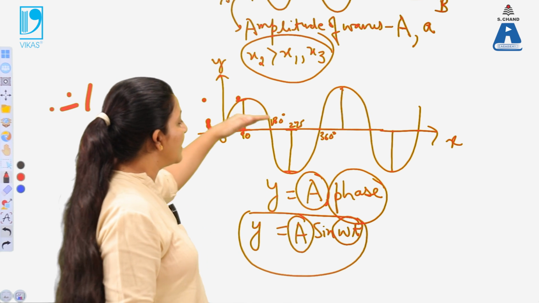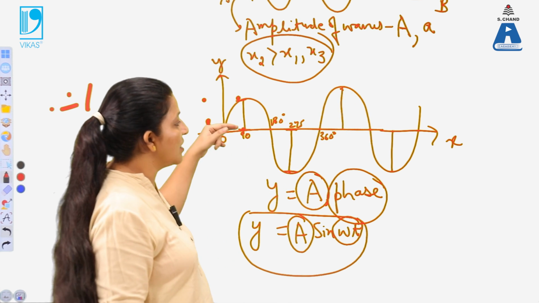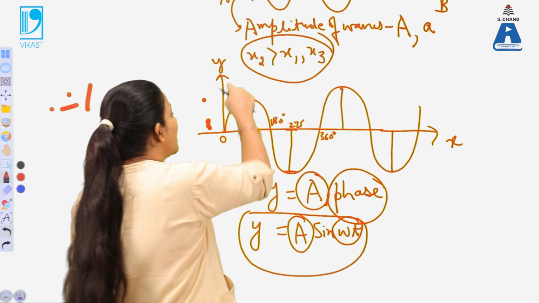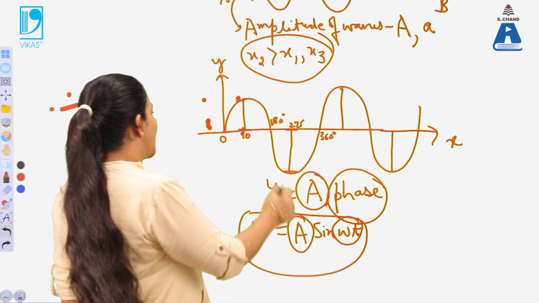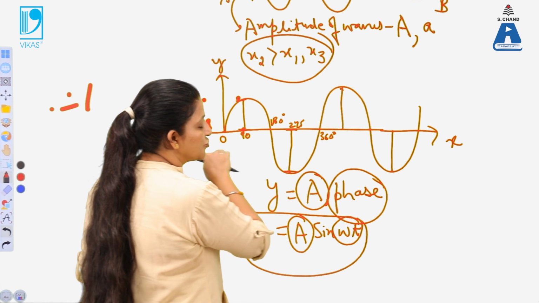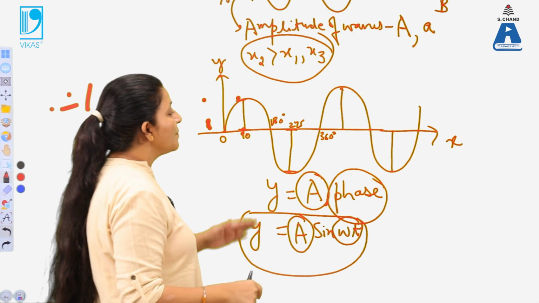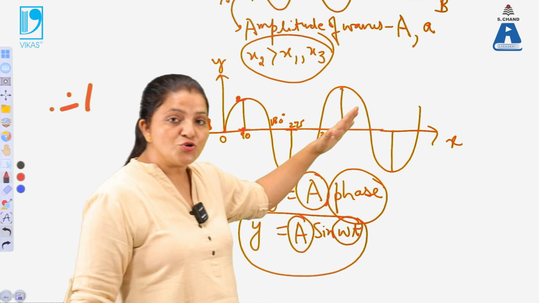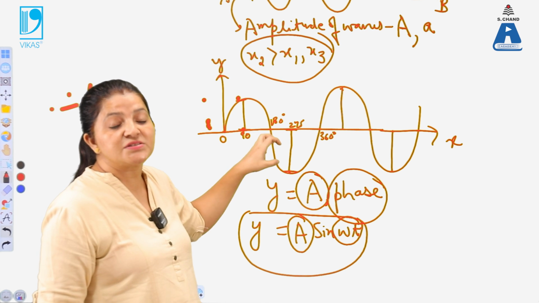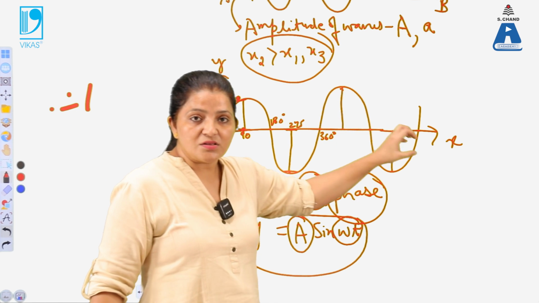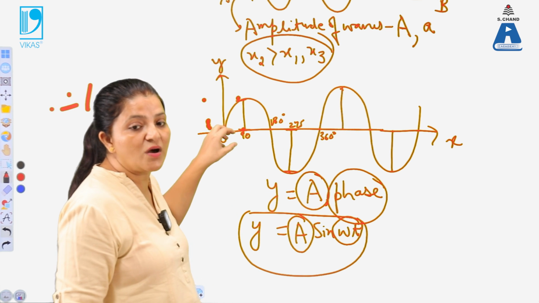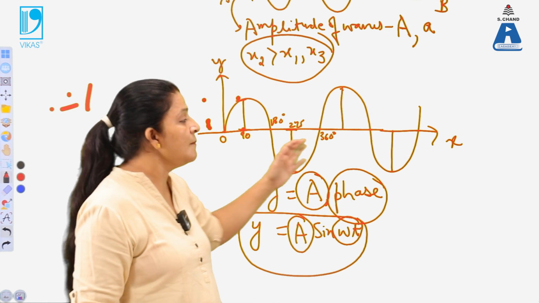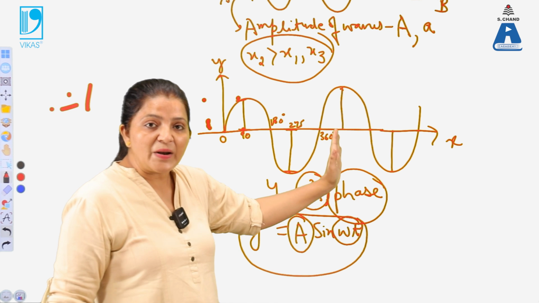So this is the wave and its direction of propagation is along the positive x-axis. The displacement of the string is in the perpendicular direction. The particles which are transferring energy from one end to another, or transferring momentum from one point to another, carry this information along the positive direction, while the displacement is in the perpendicular direction.